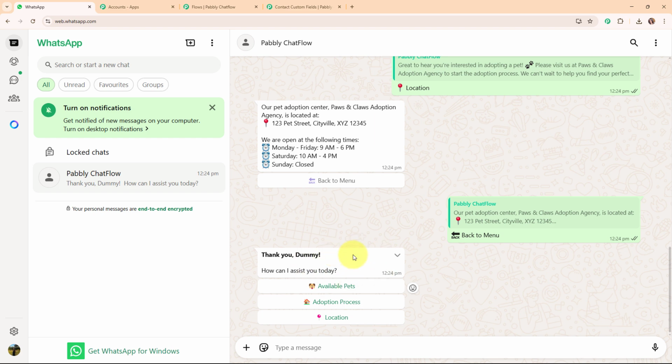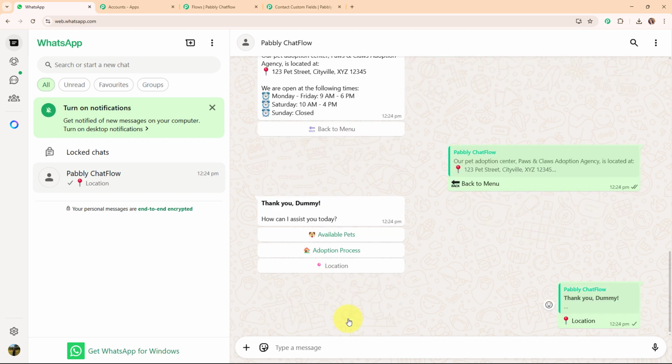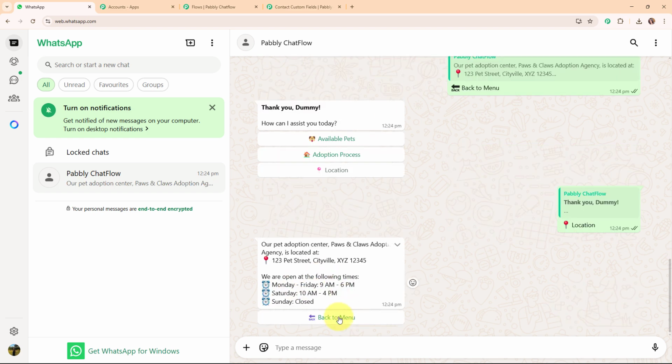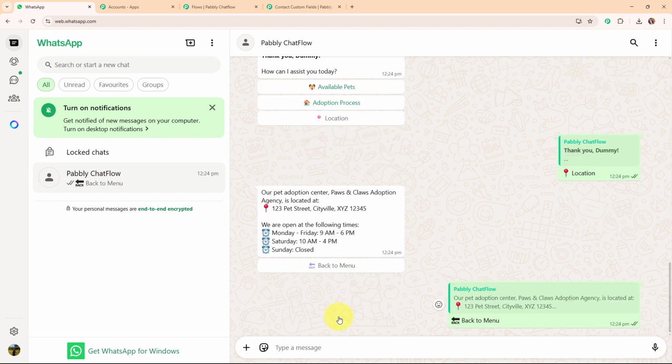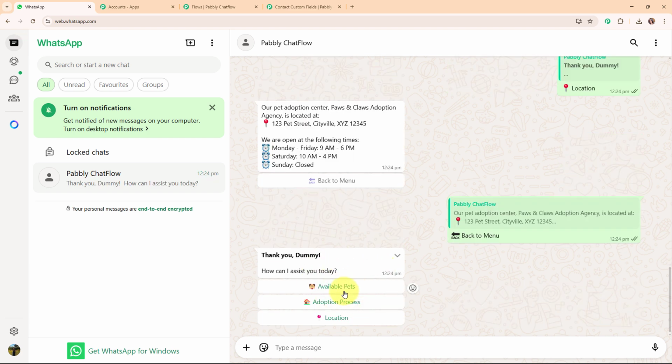And we are back to the main message. Let's select location this time. And this is the location that we have received. Now I'm going to click on this back to menu, and then we are back to the main message.